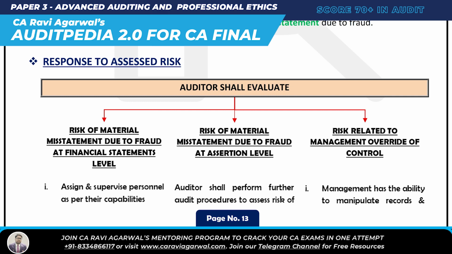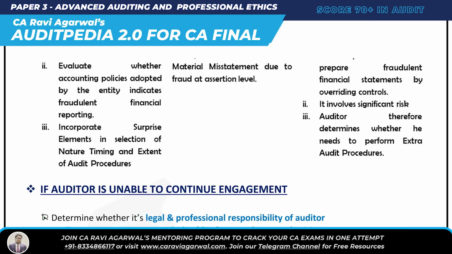So let's understand: if you have identified the risk of material misstatement due to fraud at financial statement level, the overall level, how will you respond to such risk? Number one, assign and supervise personnel as per their capability. Secondly, you have to check the accounting policies adopted by the entity that indicate fraudulent financial reporting. And lastly, you have to do some surprise element.